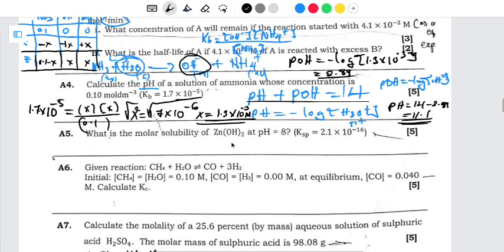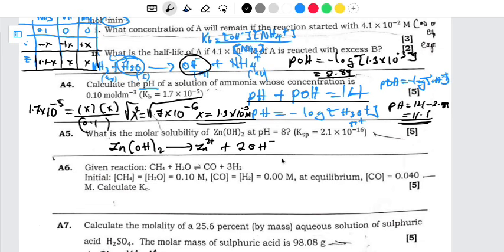The ionic equation of zinc hydroxide is going to be this one. Remember, we have 2 moles of hydroxide here, and zinc has a valence of 2, so that is positive 2. Then, since we have 2 moles of hydroxide here, I just have to put 2 here so that it balances the hydroxide I'm going to have here. So this is the dissociation equation.